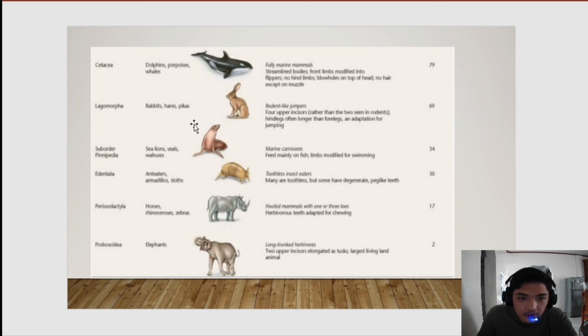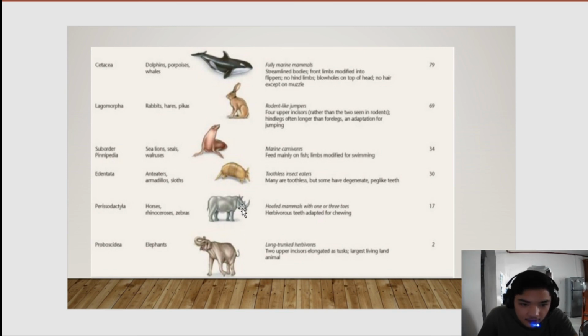Lagomorpha: rabbits, hares, and their characteristic is rodent-like jumpers. Suborder Pinnipedia: sea lions, seals, walruses, marine carnivores. Edentata: anteaters, armadillos, sloths, toothless insect eaters, they have no teeth.